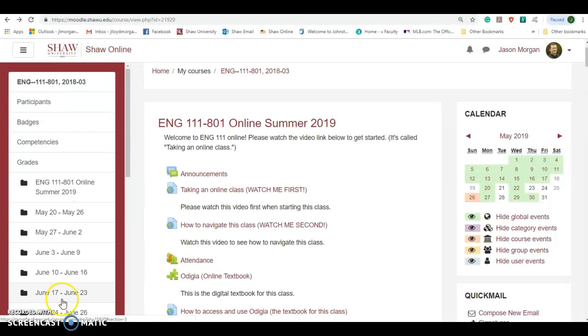So each week we have stuff to do. And also at the top, we have a part, which we're going to go over, some different things that are kind of just generalized things that happen for this class. Also, please note that you can check your grades at any time by clicking on grades. That'll take you to the gradebook and show you what you are currently earning in this class.